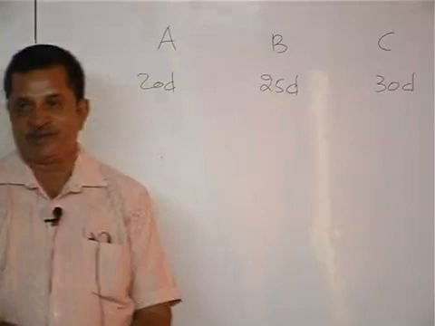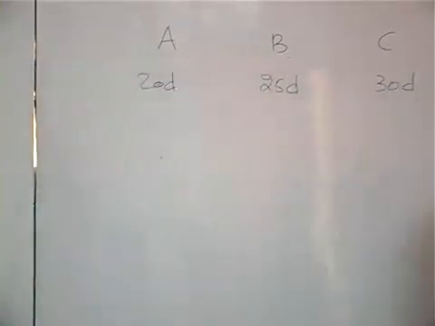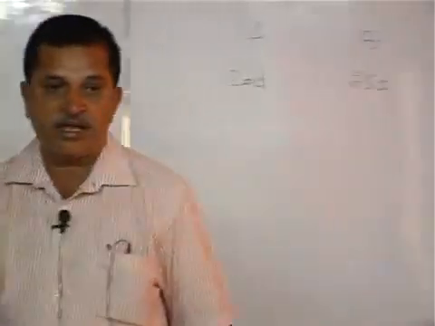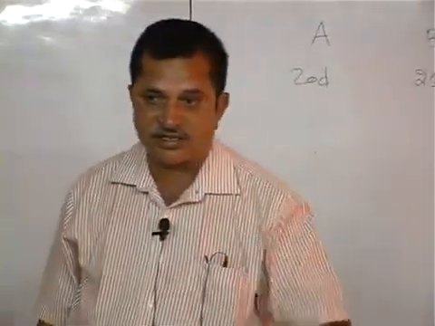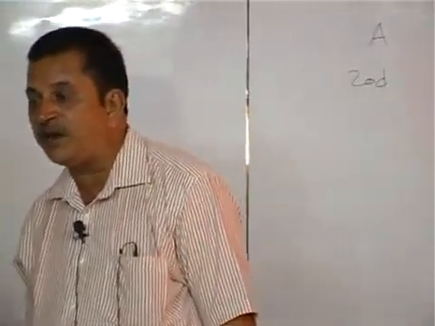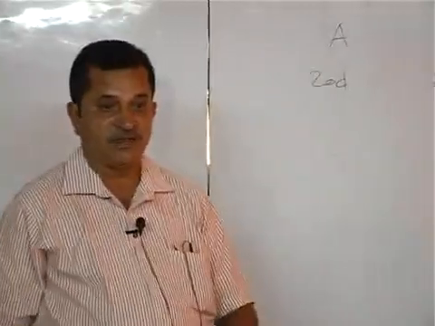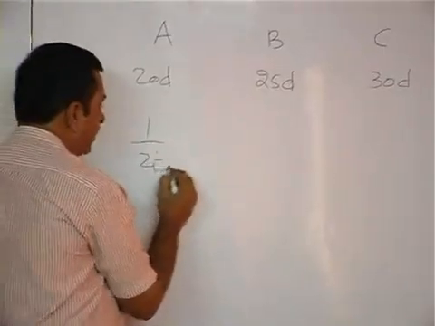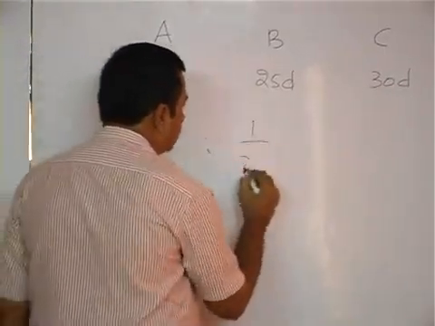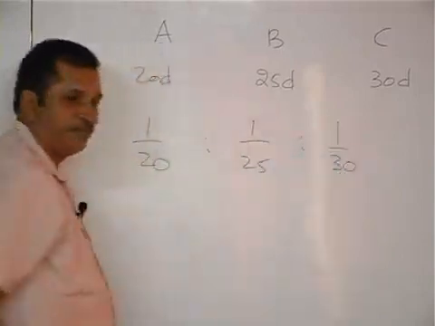For that point only I am telling, wages are paid according to their capacities, not the number of days. Capacities are 1 by 20 is to 1 by 25 is to 1 by 30.